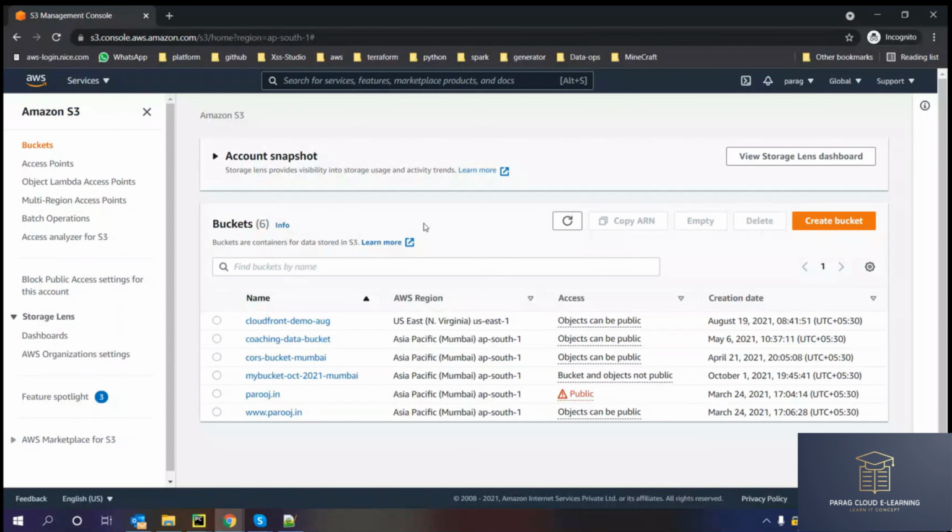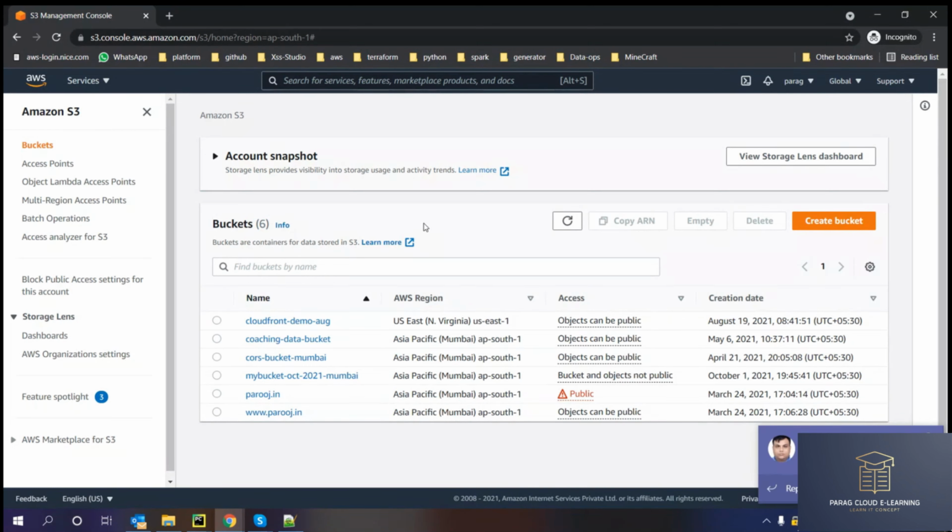What is public access and what is private access, or what is a private S3 bucket and what is a public S3 bucket? Always remember, any resource in AWS is private. Whenever you create any resource, just like we create an S3 bucket, an IAM role, or upload a file, all these things are by default private. Why? We don't want them to be exposed to the world. If we want, we can explicitly allow that specific object or bucket to be public. Otherwise, by default, everything will be private.